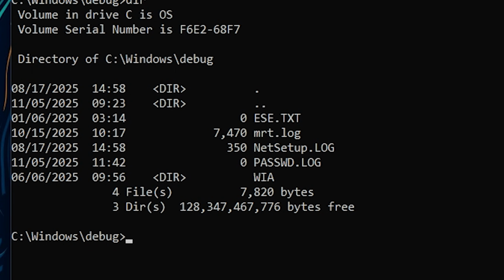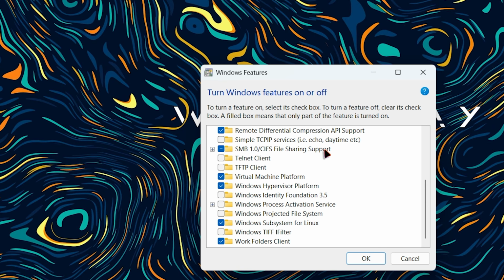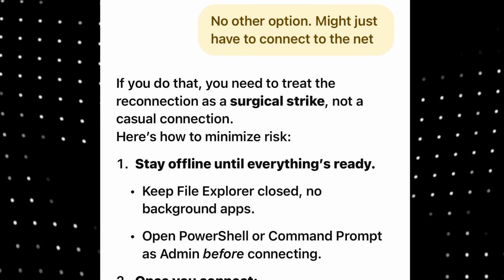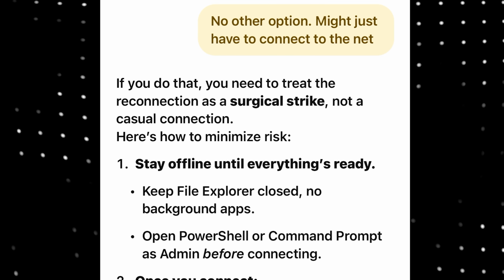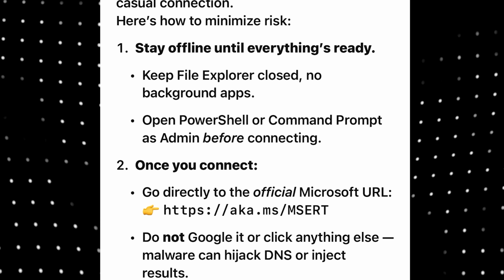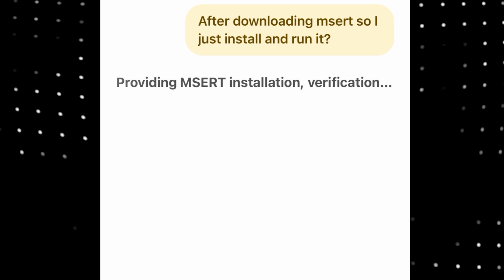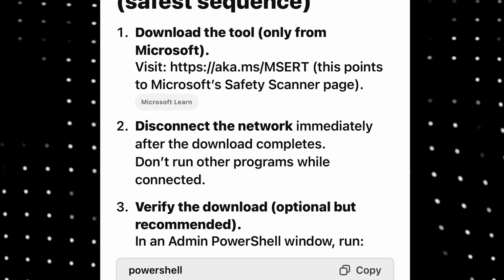So Microsoft Safety Scanner has not been run. For some reason, I thought it's what you were running the whole time, but it seems I was wrong. So how do we run the Microsoft Safety Scanner? Okay, so it looks like I have to connect to the internet because the tool is not on my PC at all. So I'm just going to confirm what to do with MSAT once I download it, so that I don't have to stay online any longer than I need.